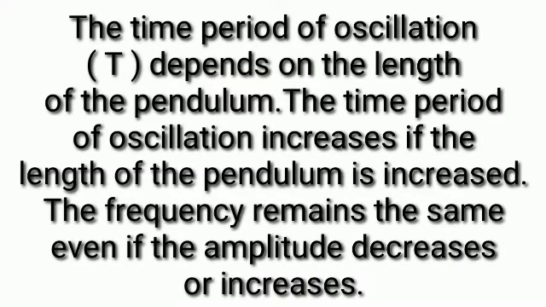The time period of oscillation, which is denoted by the capital letter T, depends on the length of the pendulum. The time period of oscillation increases if the length of the pendulum is increased. The frequency remains the same even if the amplitude decreases or increases.